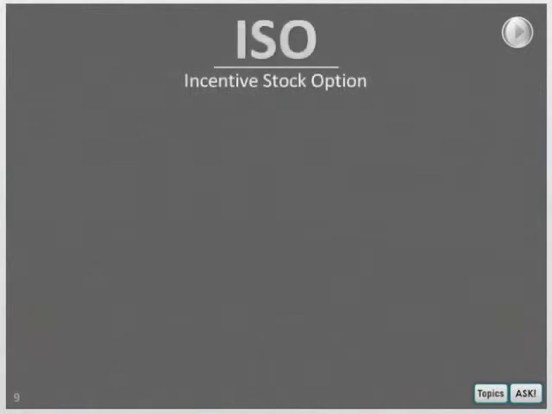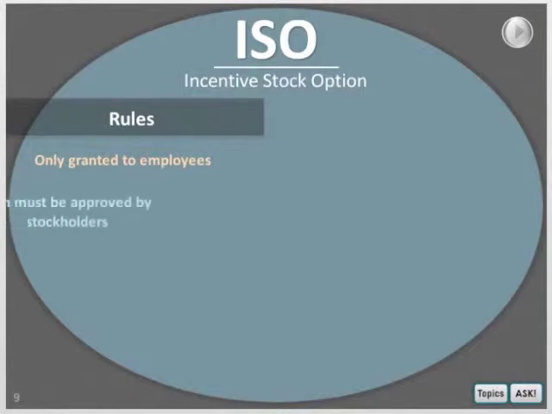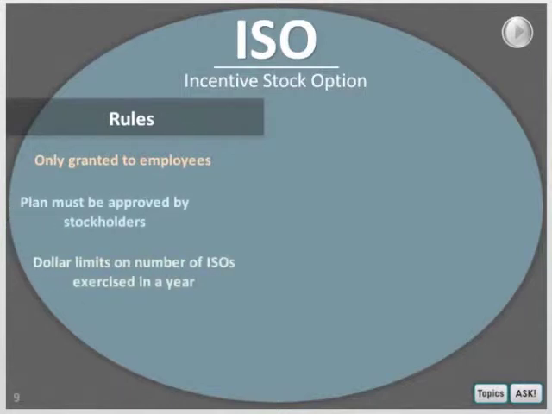The first type of stock option that we're going to talk about is an incentive stock option, also called an ISO. ISOs can only be granted to employees, full or part-time. There are several other rules that must be followed to maintain ISO status, including that the option plan has to be approved by stockholders. There are also dollar limits on the number of ISOs that can be exercisable by any one taxpayer in a calendar year period.